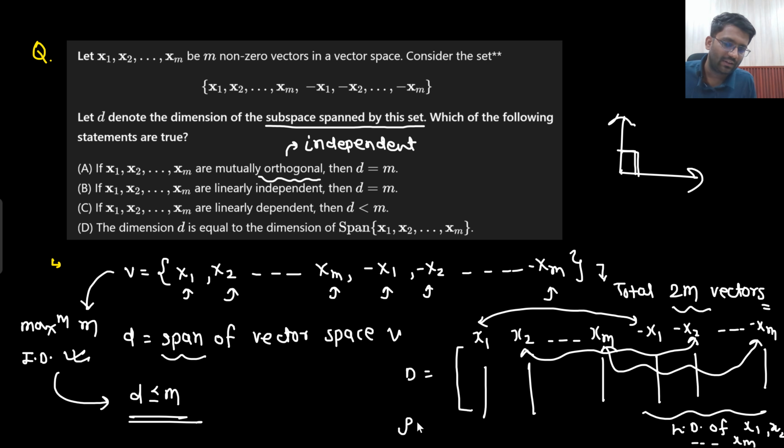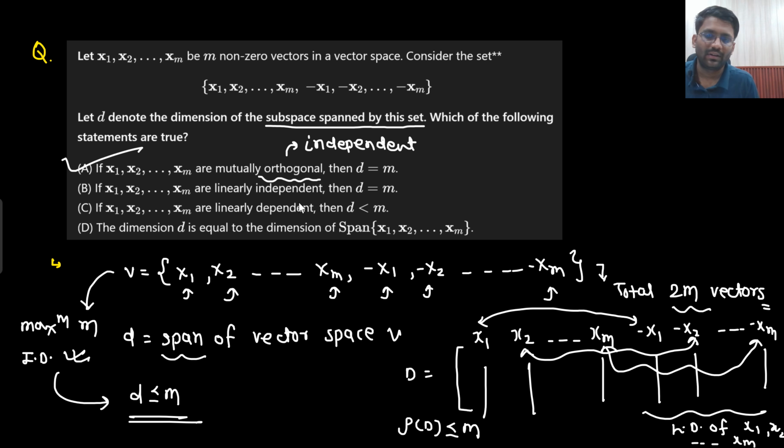That means what will be the rank of D? Here I was saying that it should be less than or equal to m. But if all of them are independent of each other, that means you will have m linearly independent vectors. And if we have m linearly independent vectors, that means the rank will be m. If the rank will be m, that means the span will also be m only. So the second line is correct: linearly independent, m.